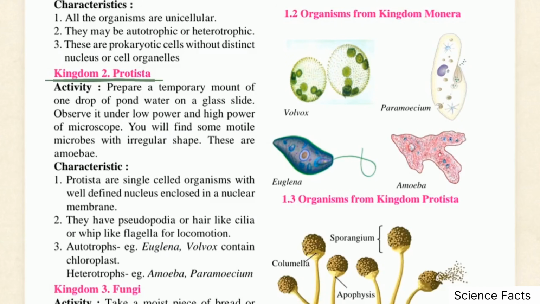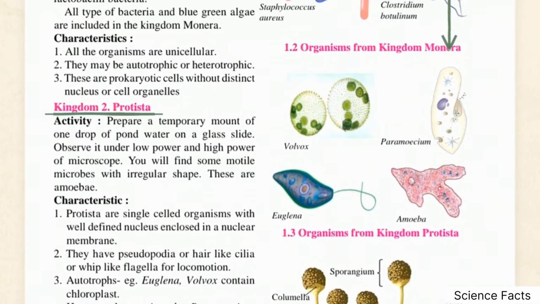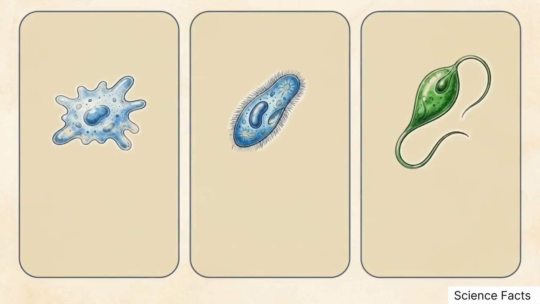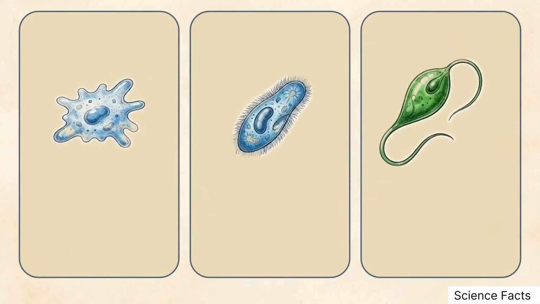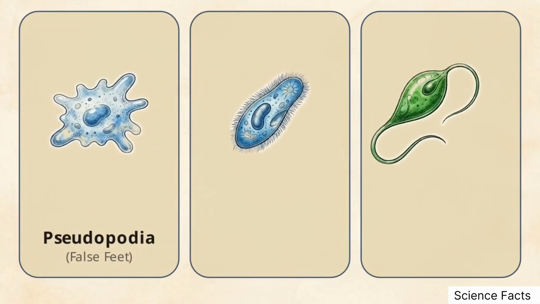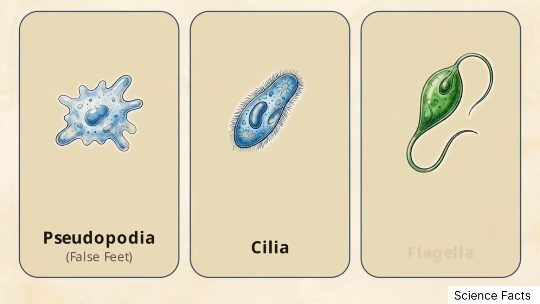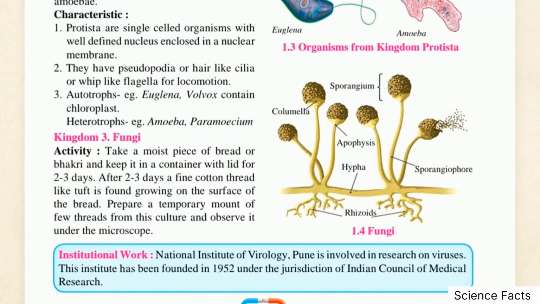These high-magnification images of paramecium and amoeba show single-celled organisms with a true nucleus enclosed in a nuclear membrane. To navigate their environments, these organisms use specialized adaptations for locomotion, moving via false feet called pseudopodia, hair-like cilia, or whip-like flagella. The fungi kingdom consists of eukaryotes that lack green pigment and cannot perform photosynthesis.